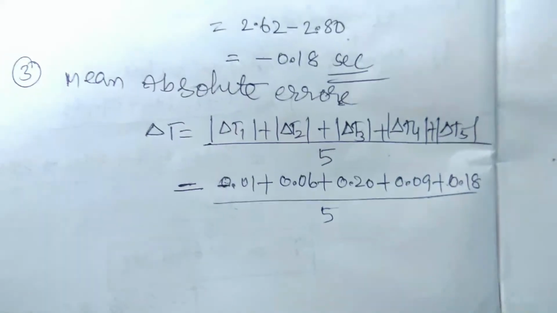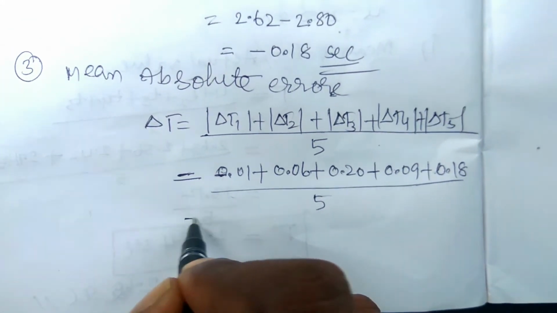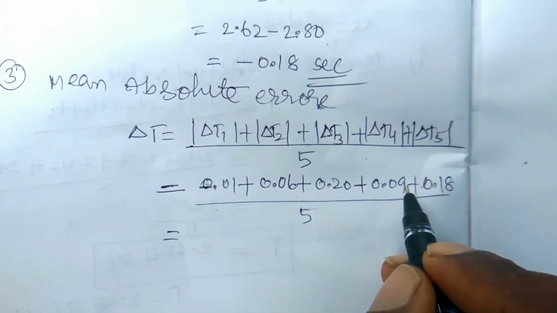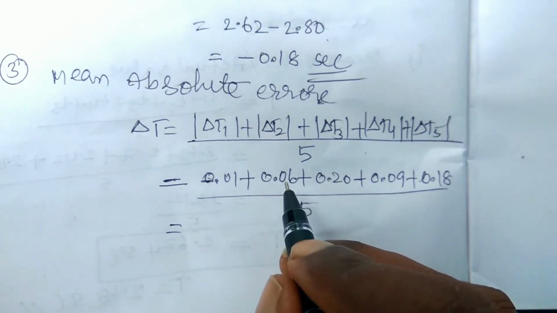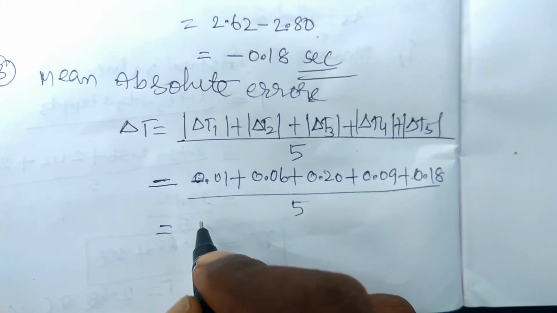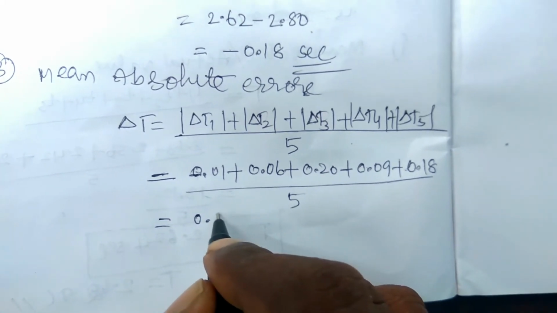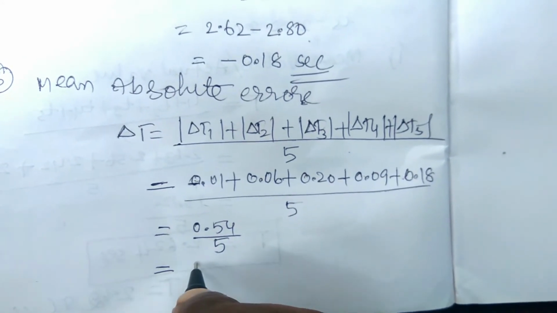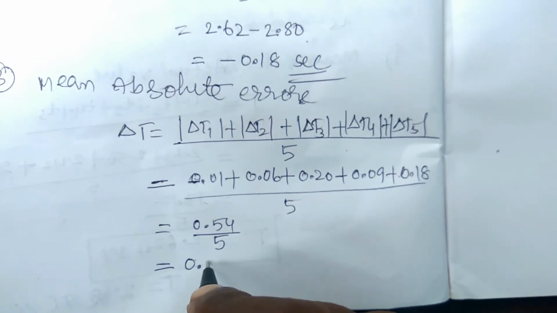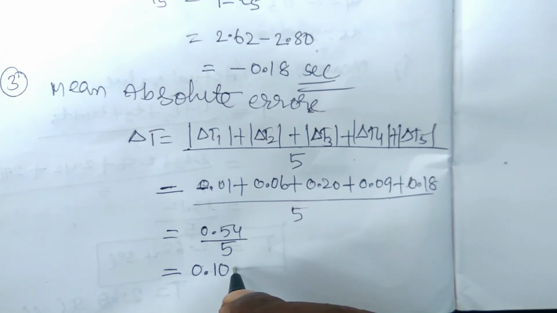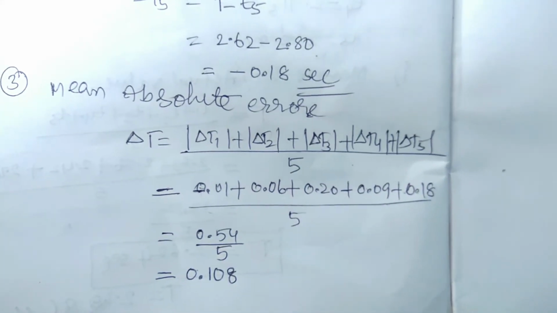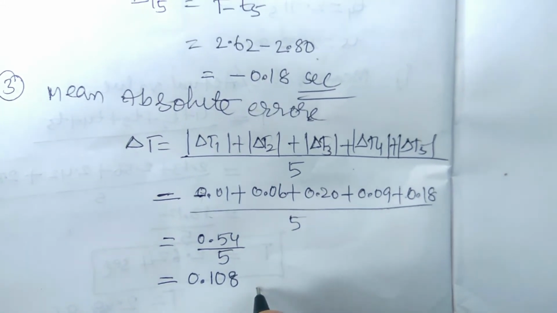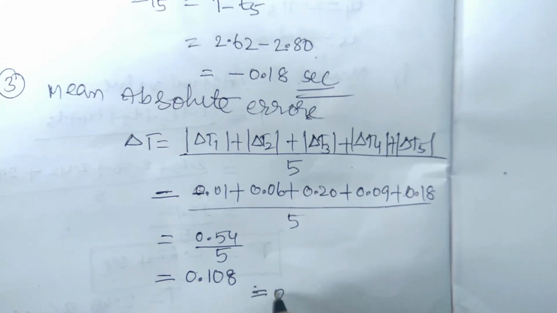Adding them, it is equal to 0.54 by 5. It is equal to 0.108, and rounded to the second digit, we can write that it is equal to 0.11.